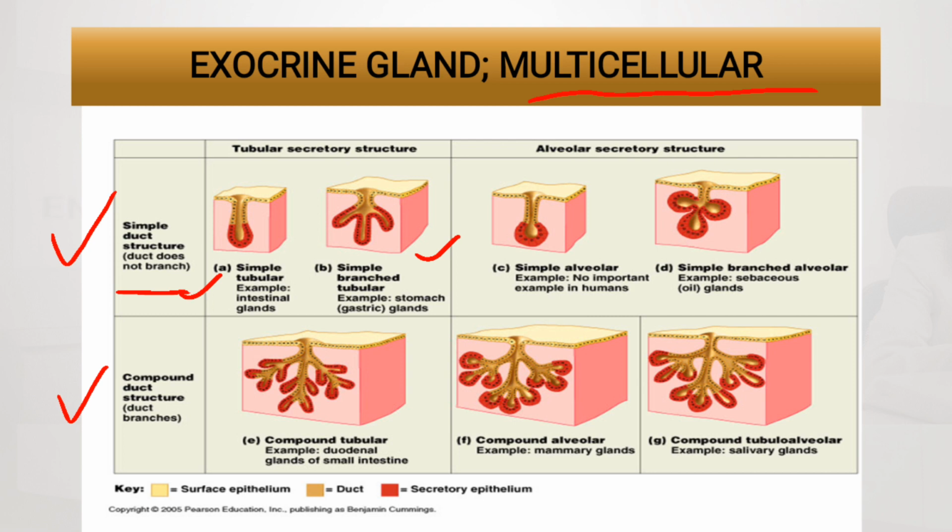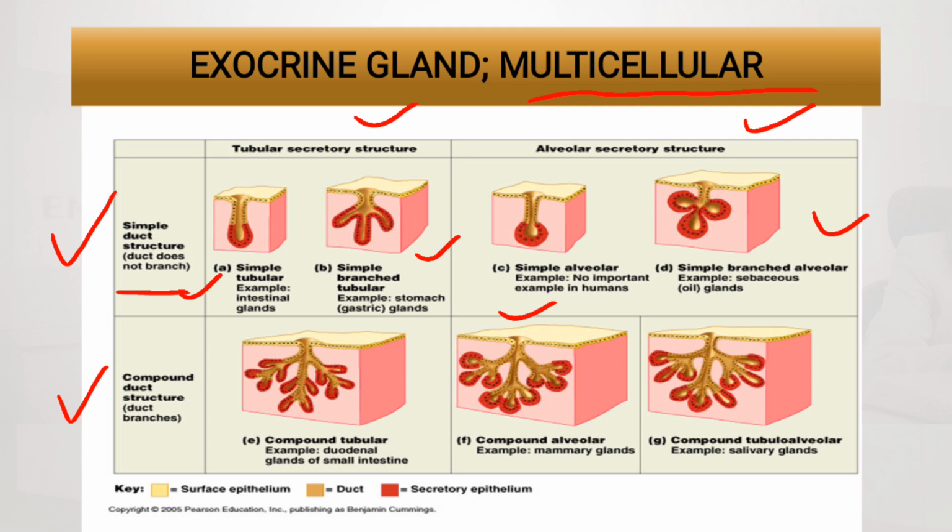These are tubular secretory structures. Then you also have alveolar secretory structures, such as a simple alveolar, where there's actually no important example in humans. And then there is the simple branched alveolar, an example of which is the sebaceous or oil gland.